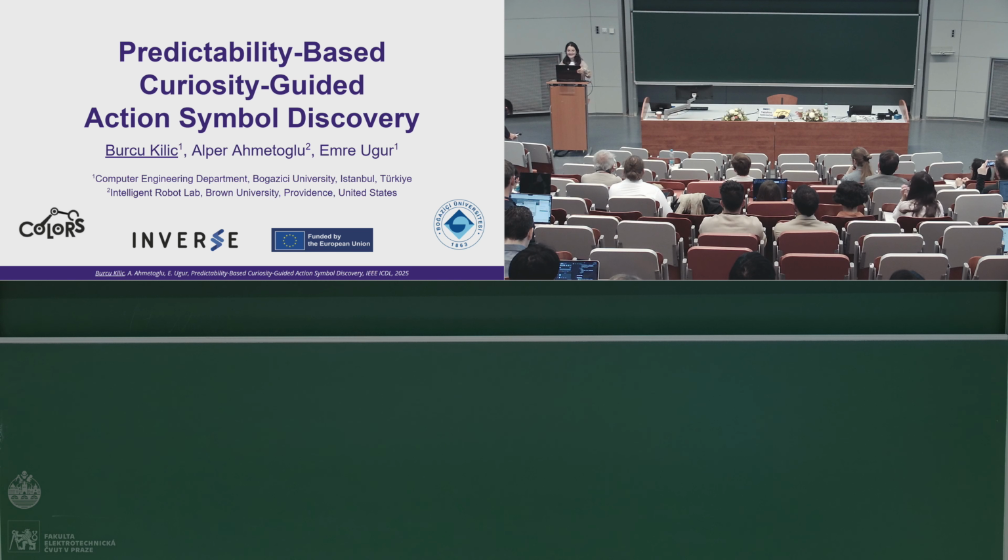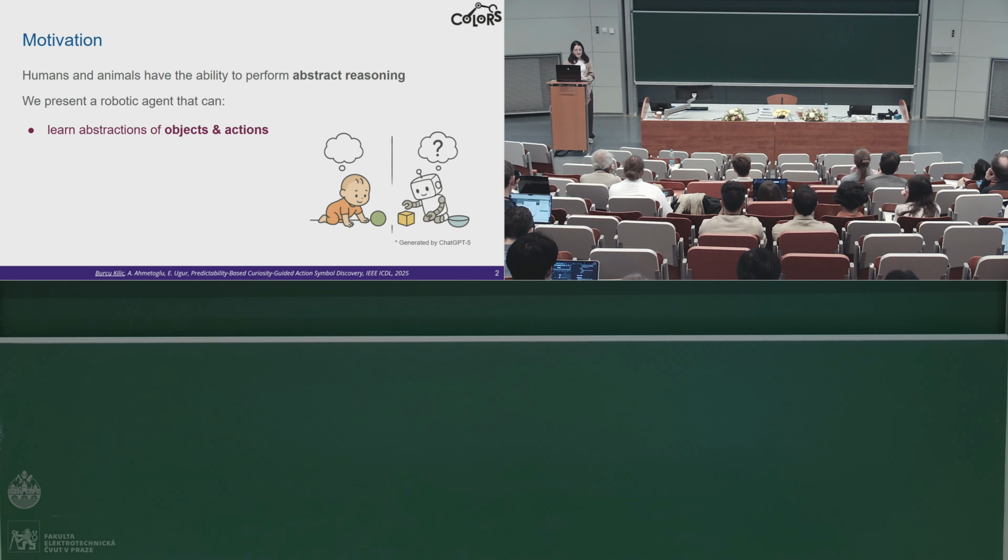Hi everyone. I'm Burcu from Boğaziçi University, and I will be presenting our work, Predictability-Based Curiosity-Guided Action Symbol Discovery. Starting with our motivation, we know that humans and animals have the ability to perform symbolic or abstract reasoning about their environments.